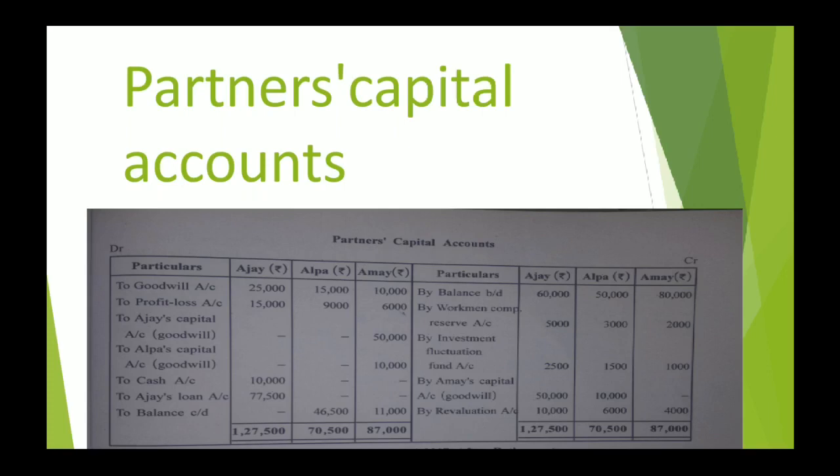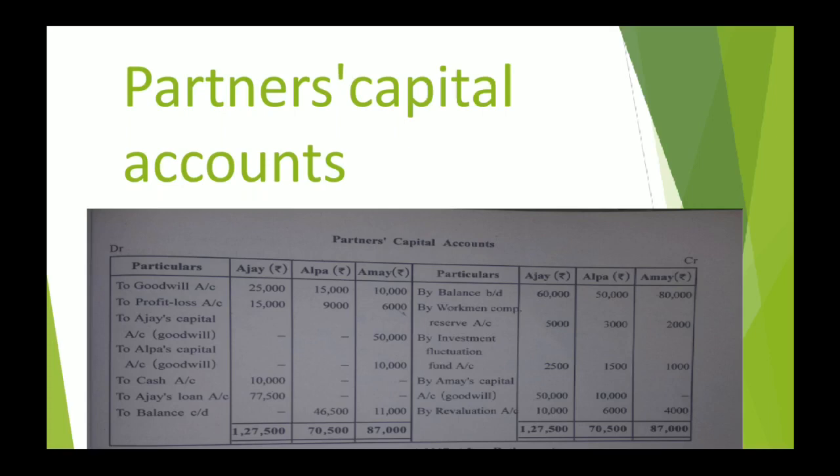It is about totaling partners' capital accounts. So this is not a new thing again. The only new thing is about totaling the retiring partner's account. So the remaining two you can do yourself, about Alpa and Amai. Okay, and you can write down balance carried down.